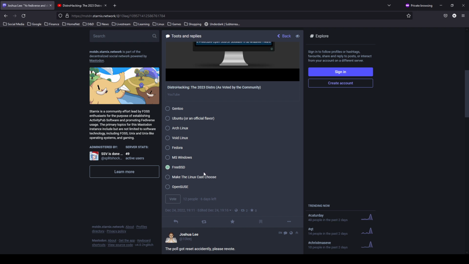Please don't give me this OpenBSD option, because so far I've posted this poll. It's been active for about 4.5 minutes, and everybody's voting FreeBSD. Make the Linux cast choose for me.